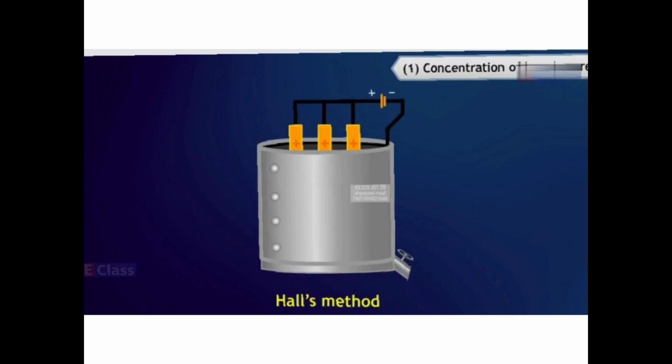Now the filtrate that remains is warmed, and then it is neutralized by passing carbon dioxide gas through it, and you will get a precipitate of aluminium hydroxide. So in both the methods you are going to have aluminium hydroxide as the end product.